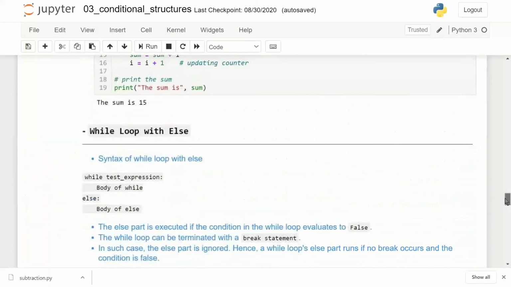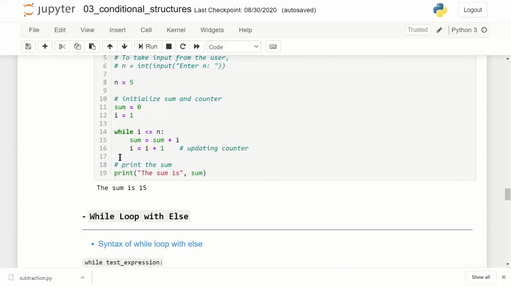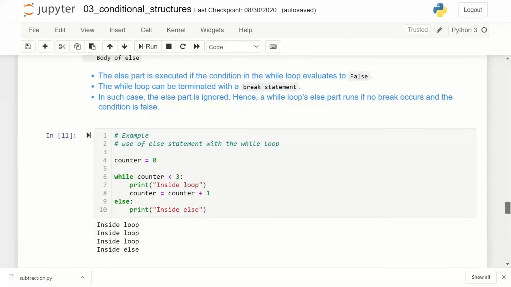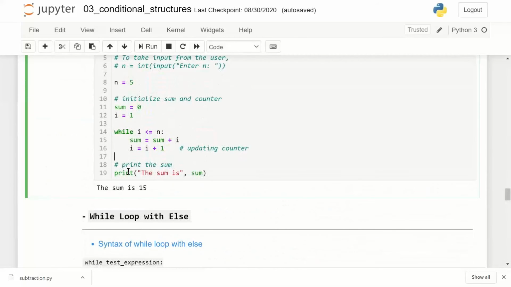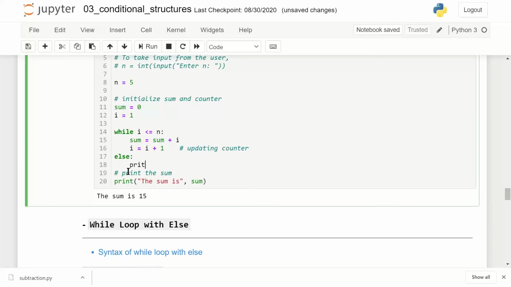What I'll do is I'll make changes in the above syntax only. I'll just take else and write it here. Else colon print inside the else, and rather than saying print inside the else, we'll move this print above. The sum is this much. I'll comment this one.